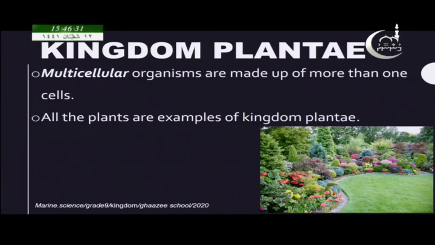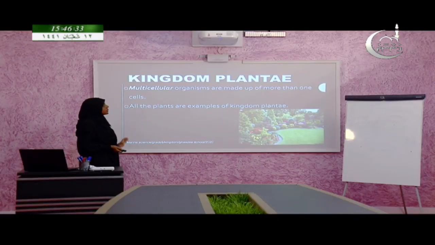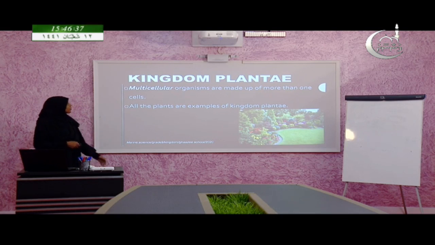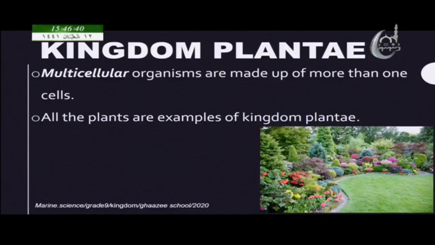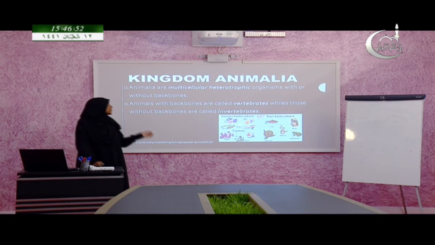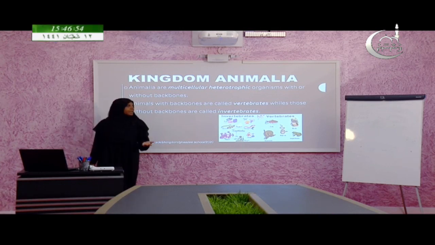Multicellular. The term multicellular means they are made up of more than one cells, and then all the plants that you see around you are coming under kingdom Plantae. And then we will move to the fifth kingdom. So, that is kingdom Animalia.